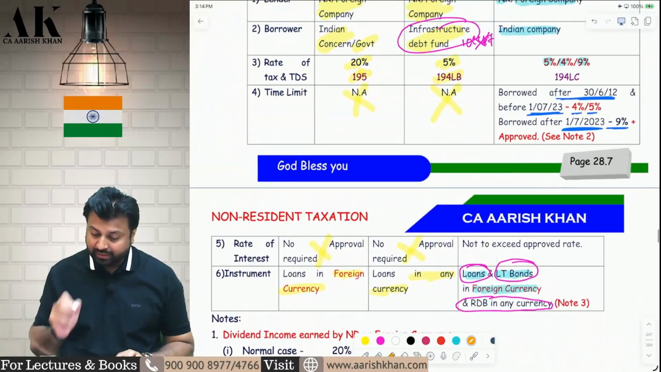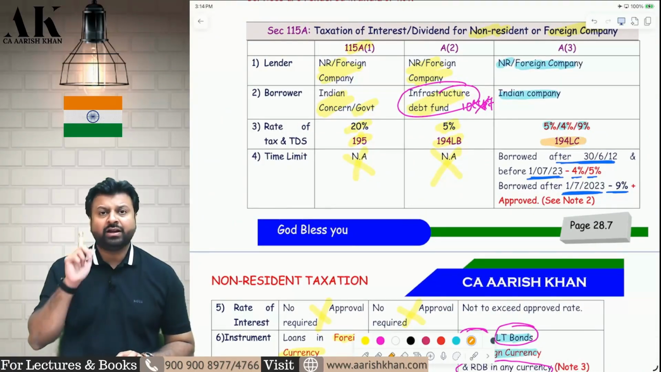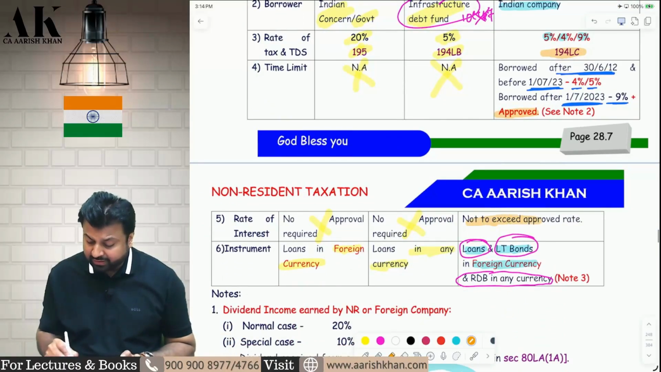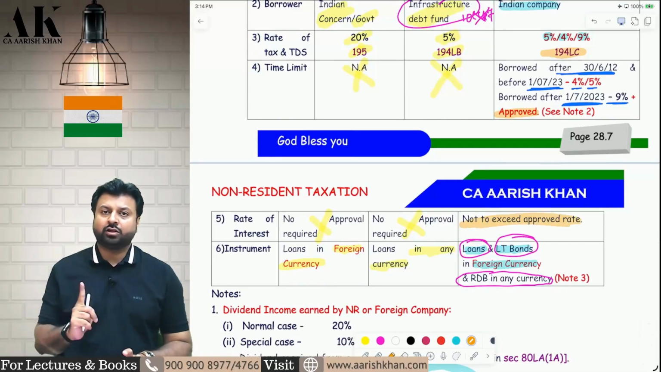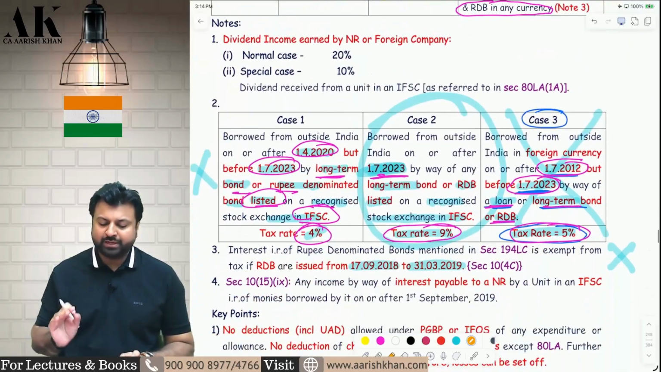Last but not least, in this case, in this third interest, the TDS will be deducted under 194LC. This should be approved by central government. The rate of interest should also be approved by the central government. It should not exceed the rate approved by the central government. If it exceeds the rate approved by central government, you cannot come under this section. I hope it is clear to all of you.